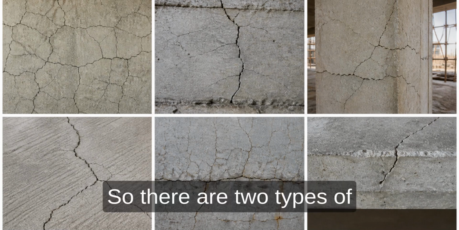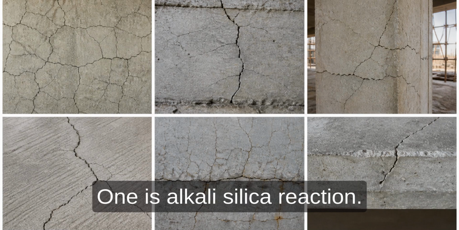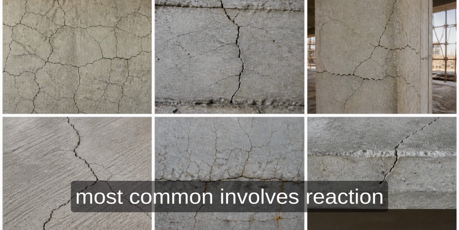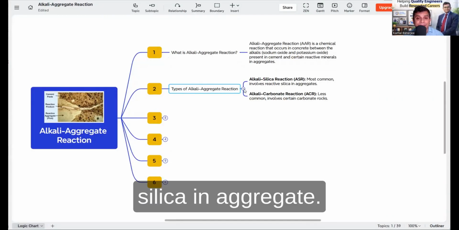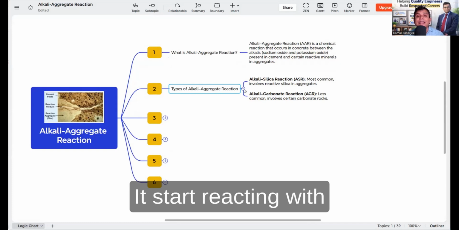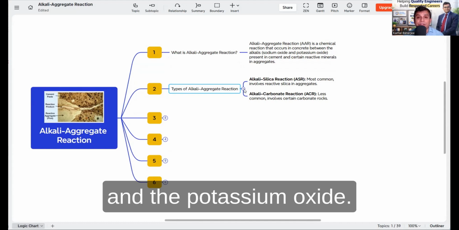There are two types of aggregate reaction. One is alkali silica reaction, or ASR, which is the most common and involves reactive silica in the aggregate. This reactive silica starts reacting with the alkalis in the cement, that is the sodium oxide and the potassium oxide.